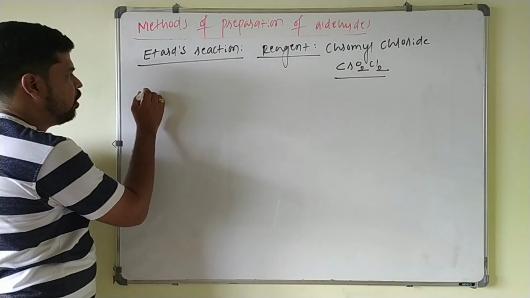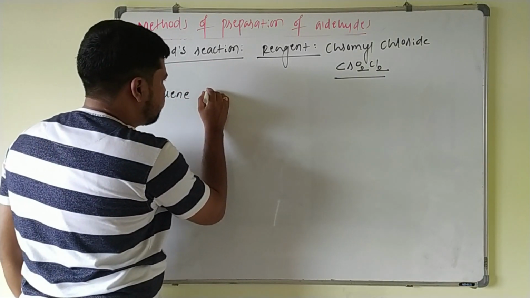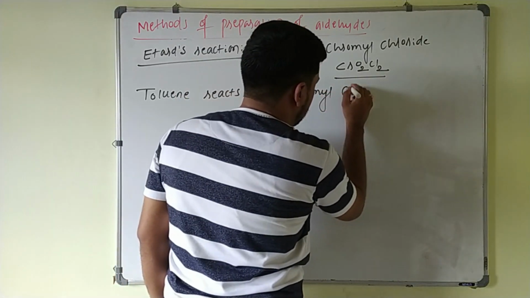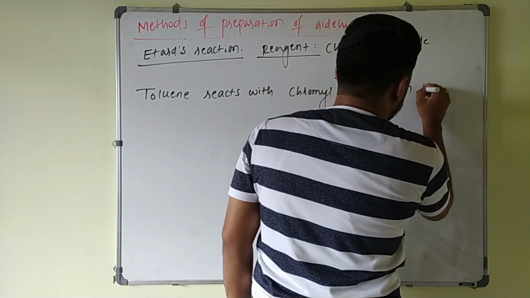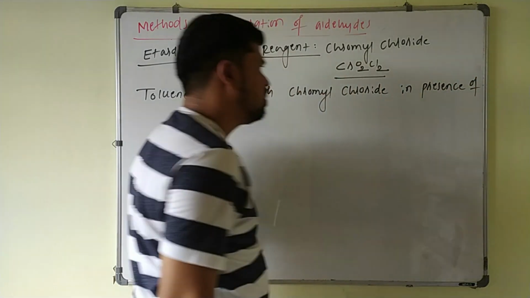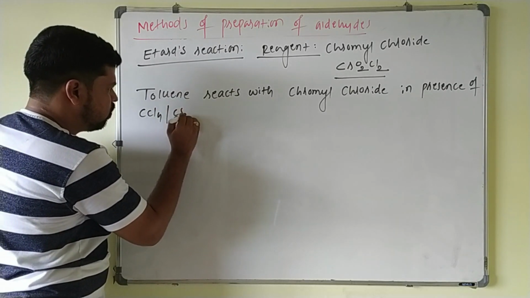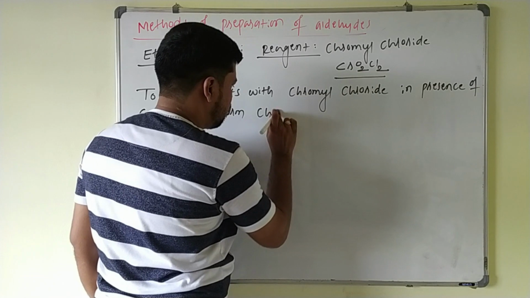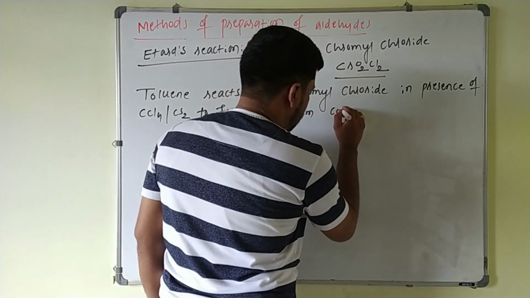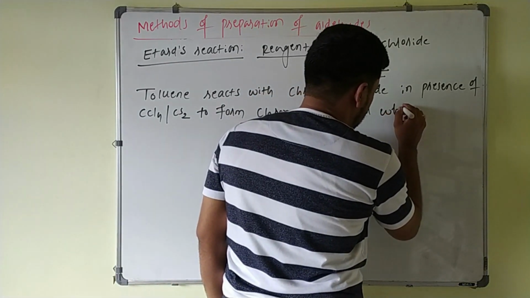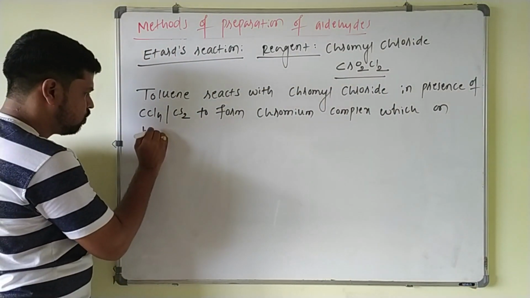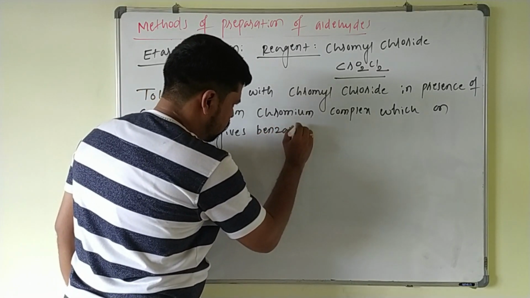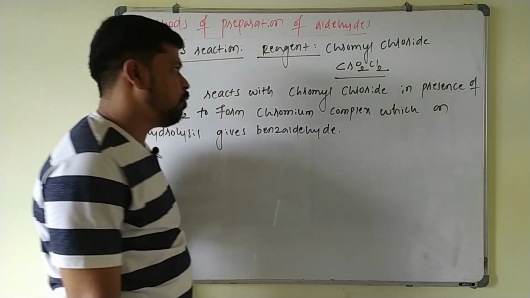So in this Etard reaction, toluene reacts with chromyl chloride in presence of CCl4 or CS2, that is carbon disulfide, to form chromium complex, which on hydrolysis gives benzaldehyde. So this is the point you have to remember here.